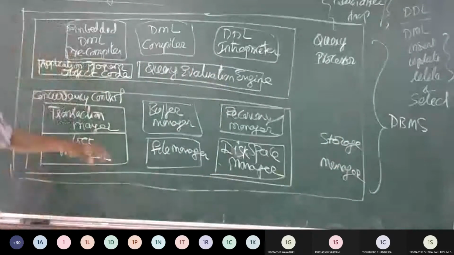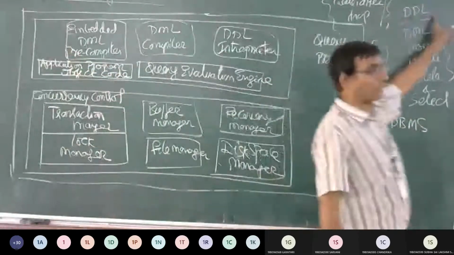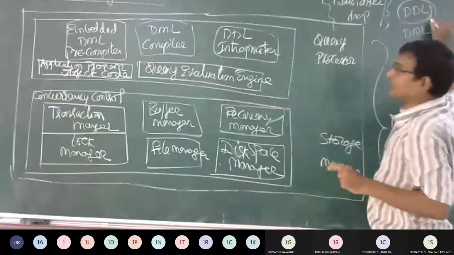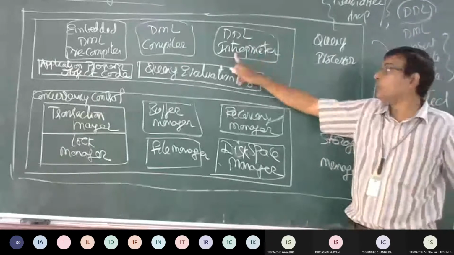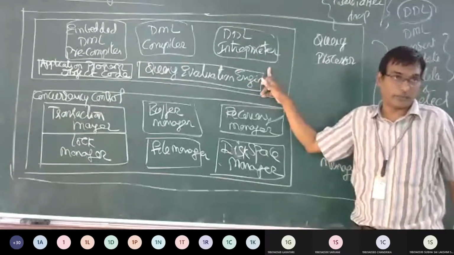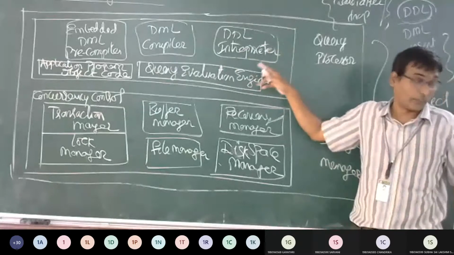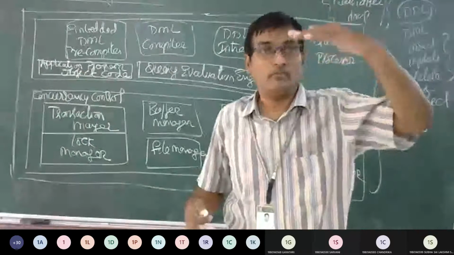Now, how are DDL commands executed? They are going to be executed in a model called an interpreter. That is, the first line has to be fixed.